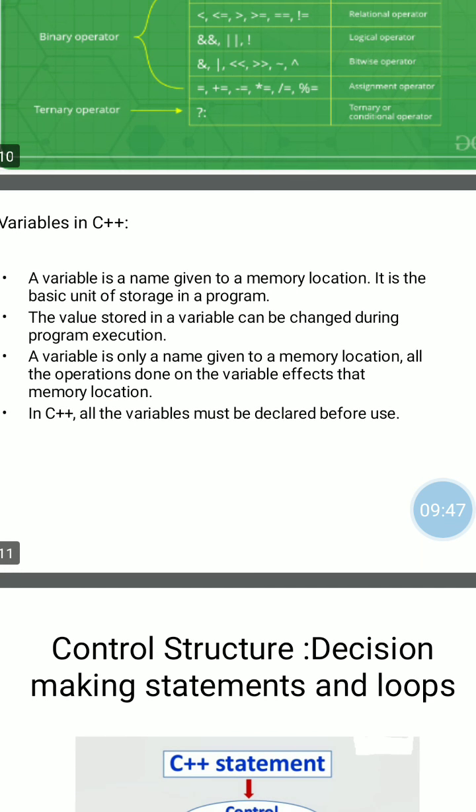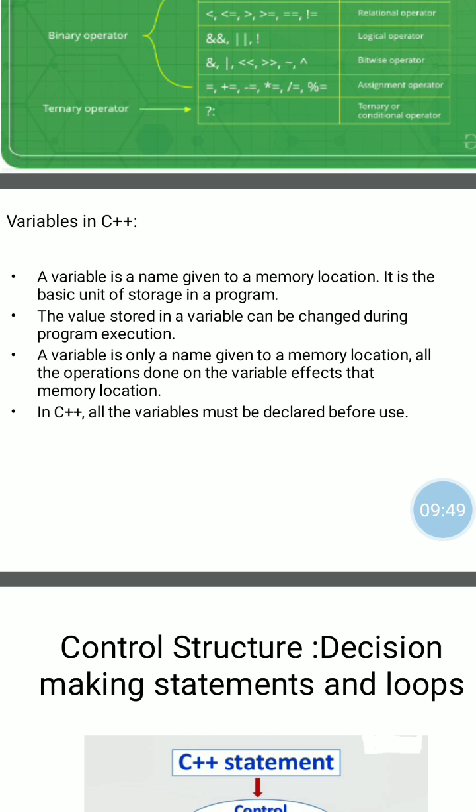Next important concept in C++ is variable in C++. It is the same concept as C variables. Variable means a memory location, or a variable is a memory location where we store the values.